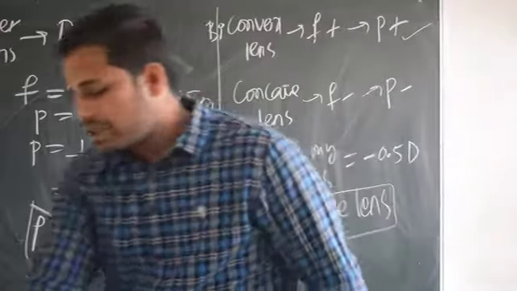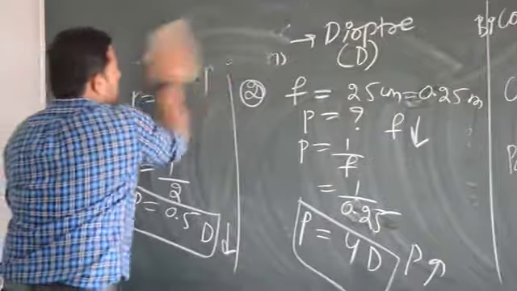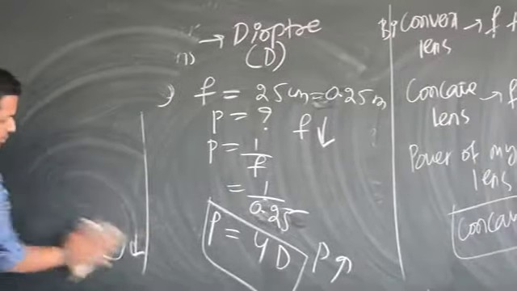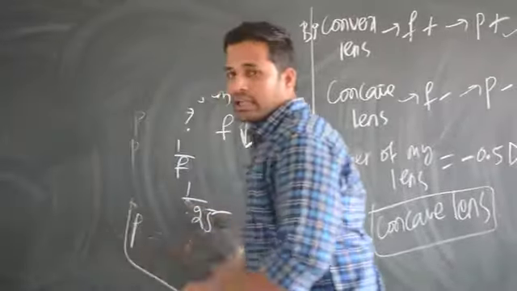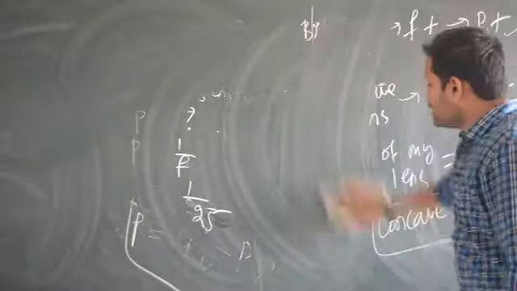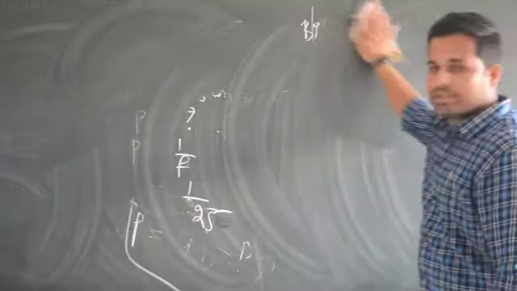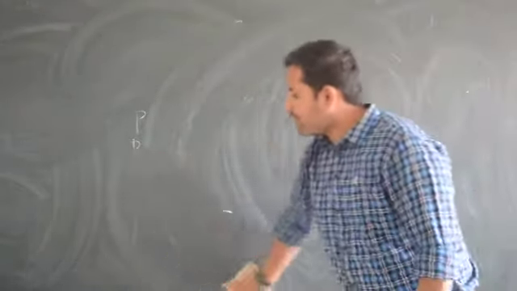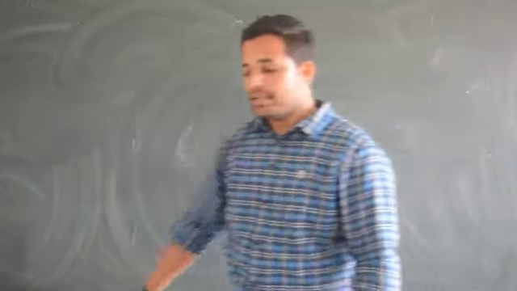Please make a note of all these things. Let's get into next questions. Okay, fine. Is it clear? Only one thing what I want to convey in this video is power of lens means it is the converging or diverging capacity of a lens, which is equal to reciprocal of its focal length, and focal length should be there in meter, not in centimeter.